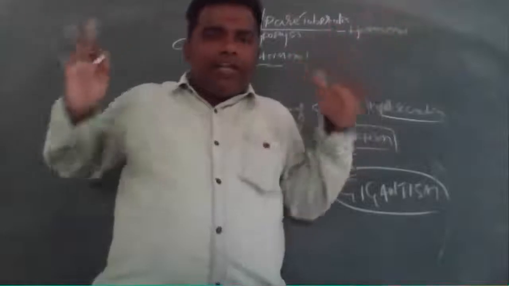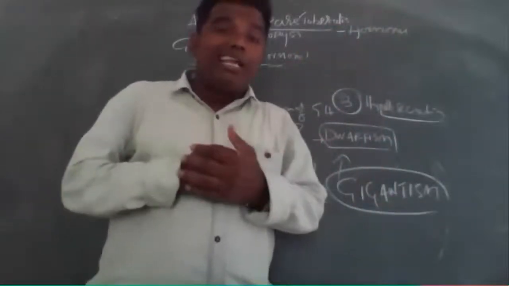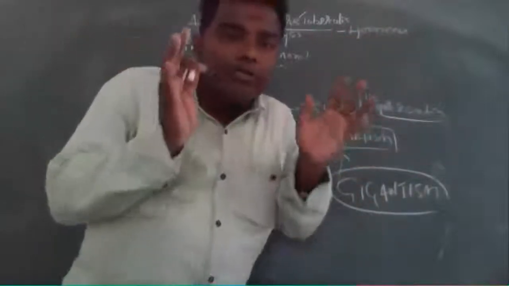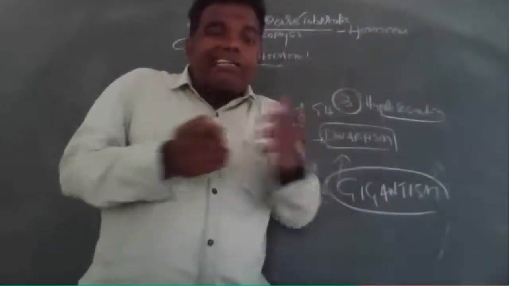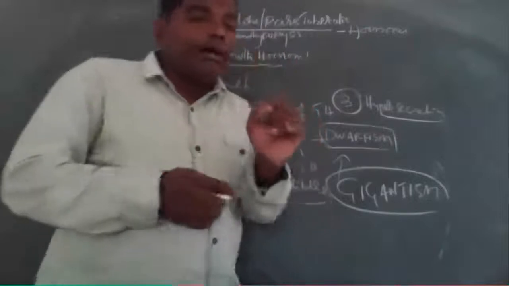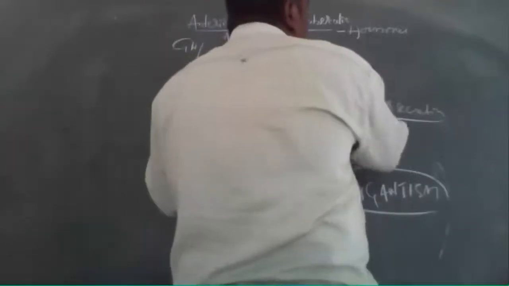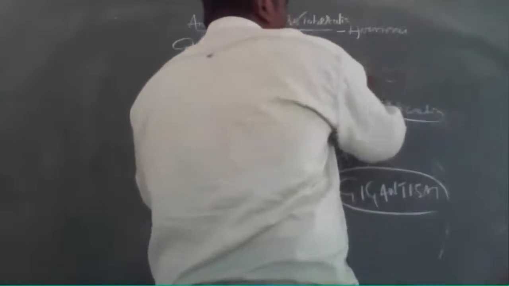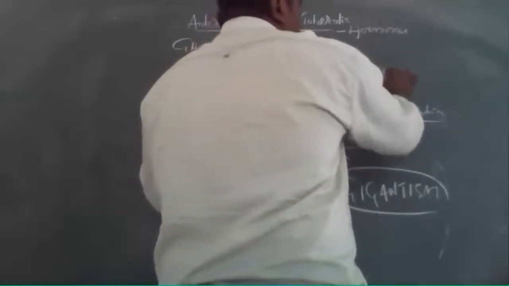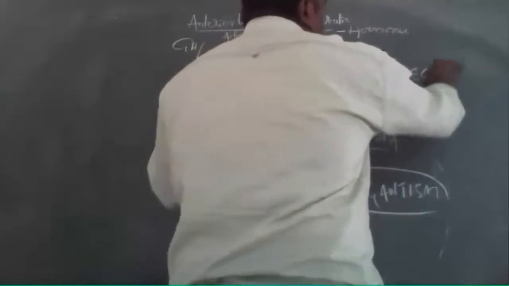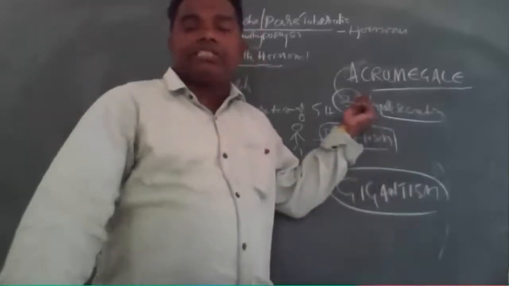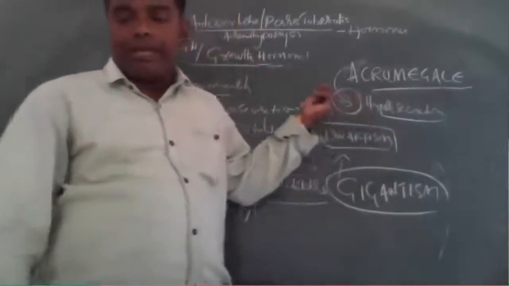The body also looks like a chimpanzee-like structure. The face and body look like what? A chimpanzee face-like structure, a very aggressive-looking structure. That is called what? Acromegaly. Acromegaly means hypersecretion of what?